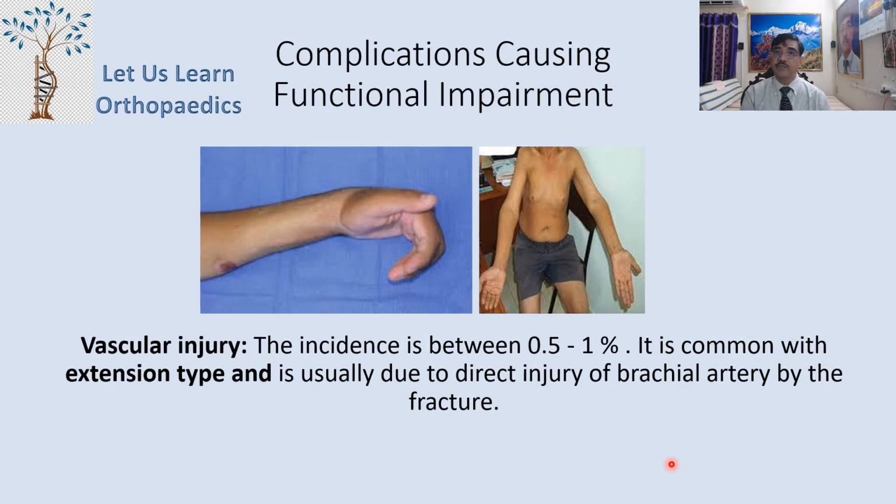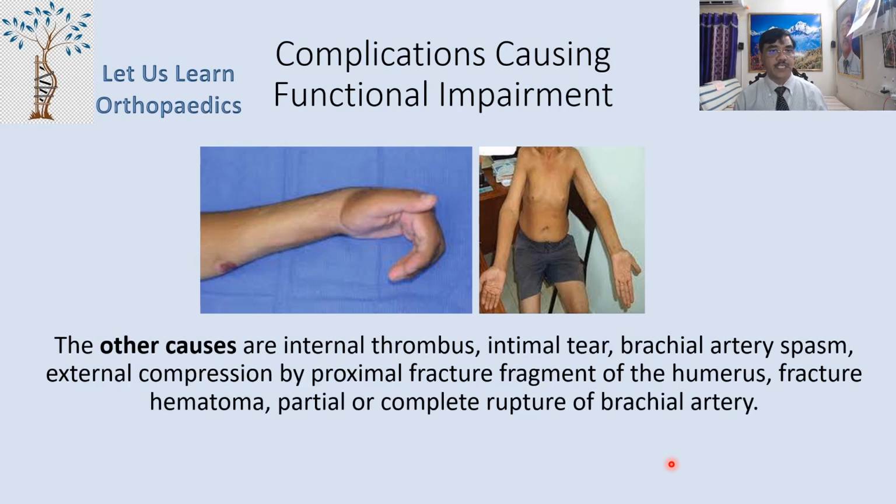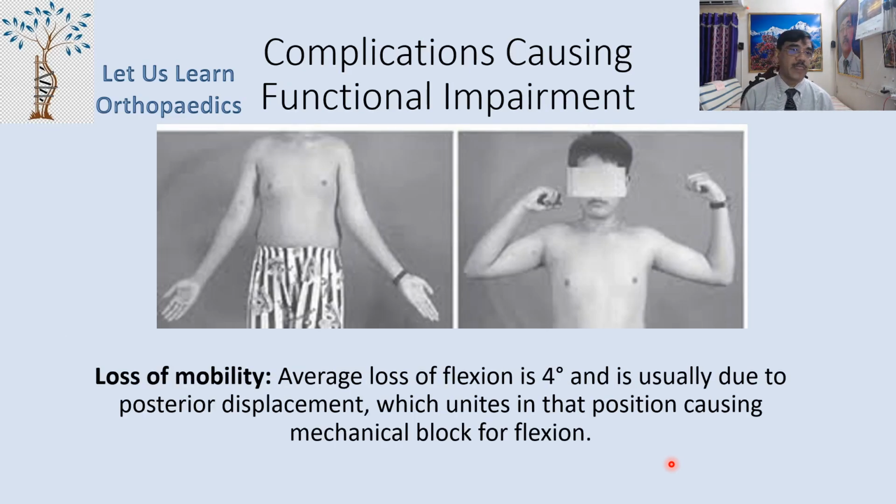The vascular injury incidence is between 0.5 to 1%, and it is common with the extension type and is usually due to direct injury to the brachial artery by the fracture, particularly the distal end of the proximal fragment. Other causes may be an internal thrombus, intimal tear, brachial artery going into spasm, or external compression by the proximal fracture fragment of the humerus or fracture hematoma, and partial or complete rupture of the brachial artery. These are the various causes of vascular injuries.